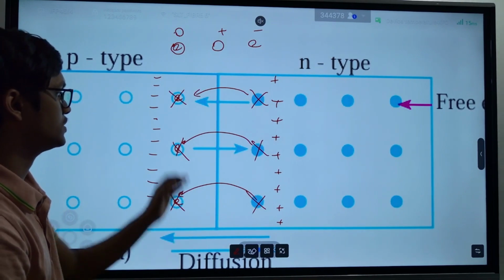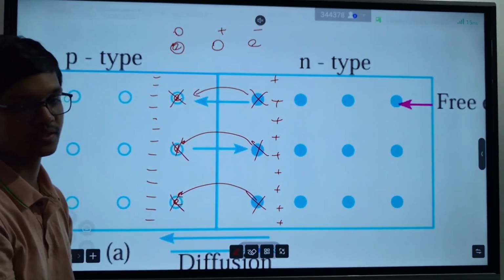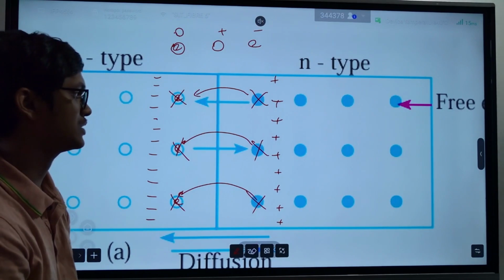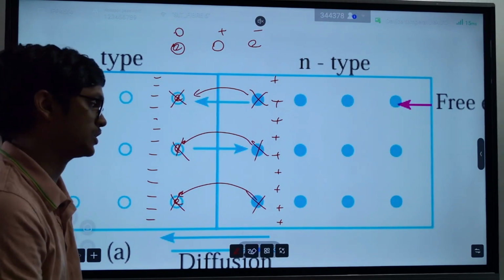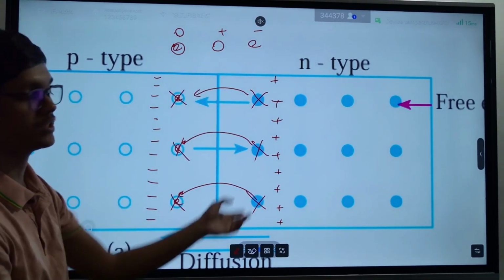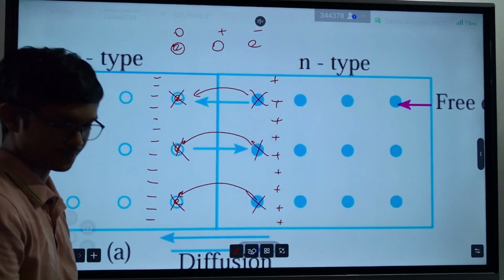So this region now has no charge carriers. It can't carry current. We call this region the depletion region. This is the depletion region, which doesn't allow any kind of current through this area. Clear?